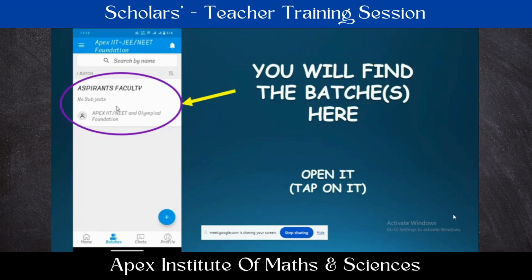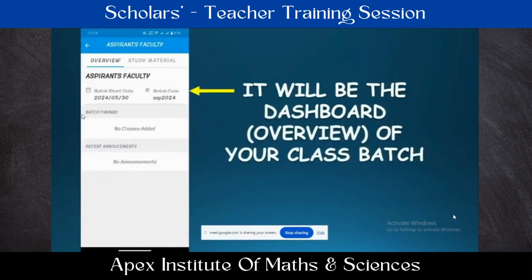In the faculty groups, as I told, we have included everything like model question papers, model OMR sheet, key and solutions, exam schedules. These all can be seen there. When you open that faculty batch, the first page is the overview. We can say dashboard, and next to that, at the top second, there is study material. You can click on that.